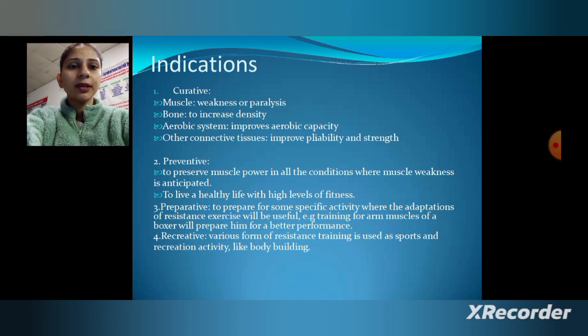Third is preparative, to prepare for some specific activity where the adaptation of resistance exercise will be useful. For example, training of the arm muscles of a boxer will prepare him for a better performance. Then fourth is recreative. Various forms of resistance training are used as sports and recreation activity, like bodybuilding.